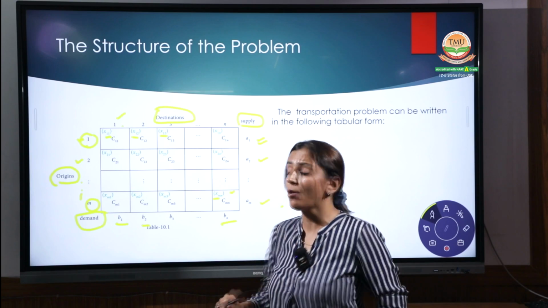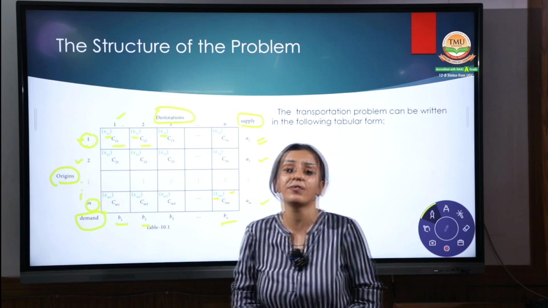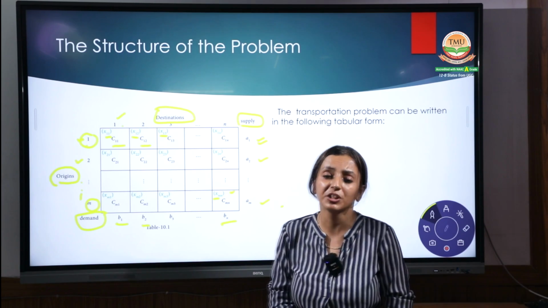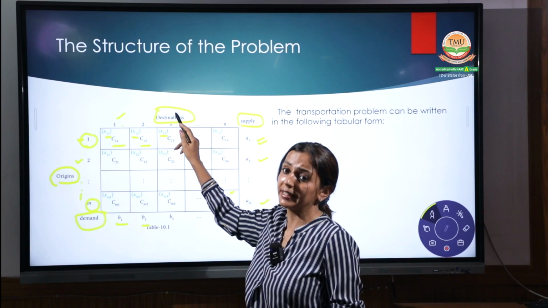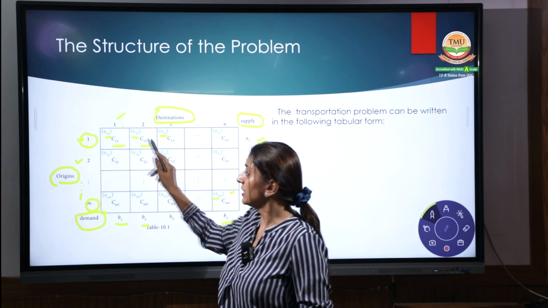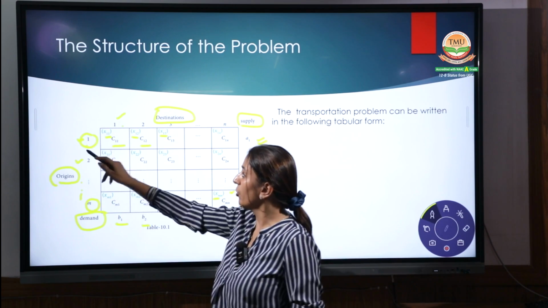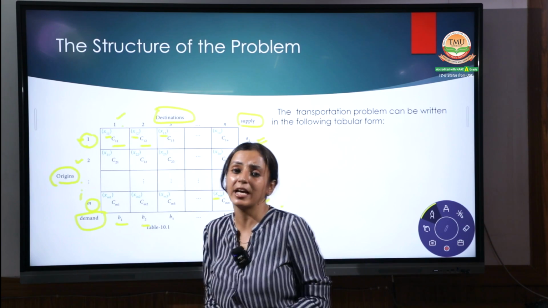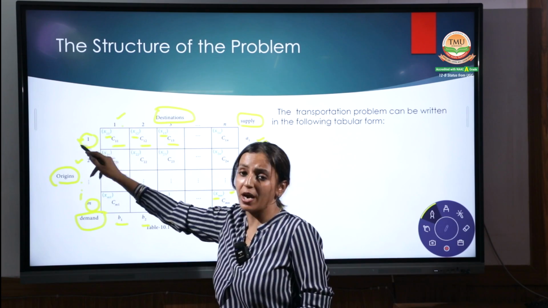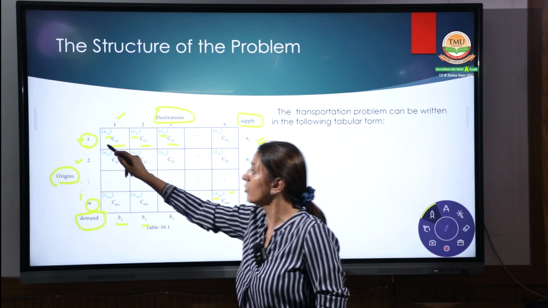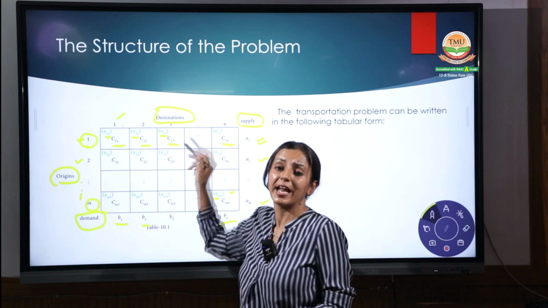Now the second thing you have to be clear about is what is written as C11, C12. What do C11 and C12 indicate? The cost per unit from one origin to one destination, that is C11. C12 is the cost of transferring the goods per unit from one origin to the second destination. Same with C13, one origin and third destination, and it continues, and the last one is C1n.